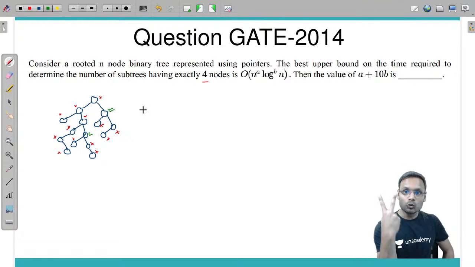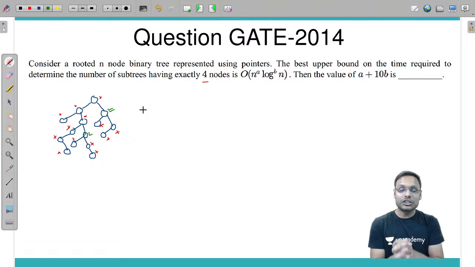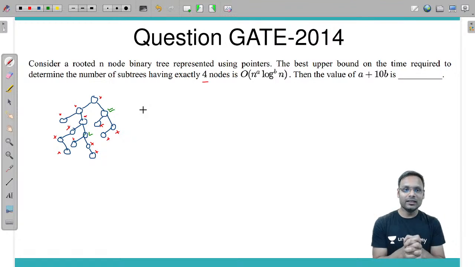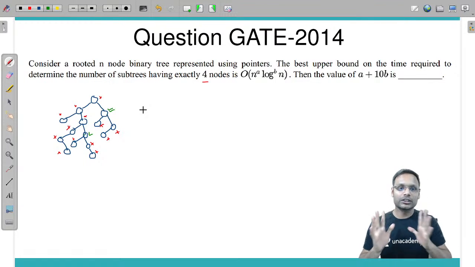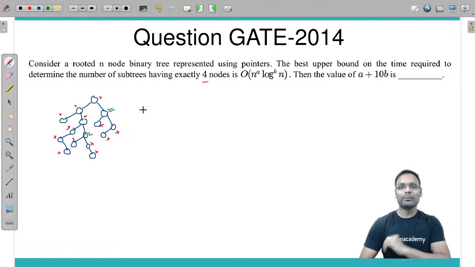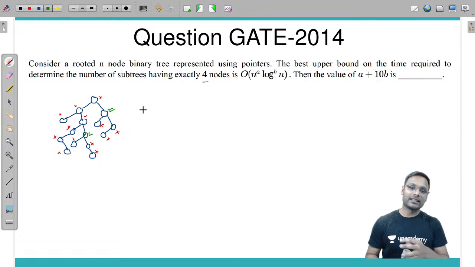So there are two nodes in this particular given tree which are the root of those subtrees which are having exactly 4 nodes. Now they are asking, we need to find out all such nodes, such subtrees which are having 4 nodes in the tree. How much time does it take?